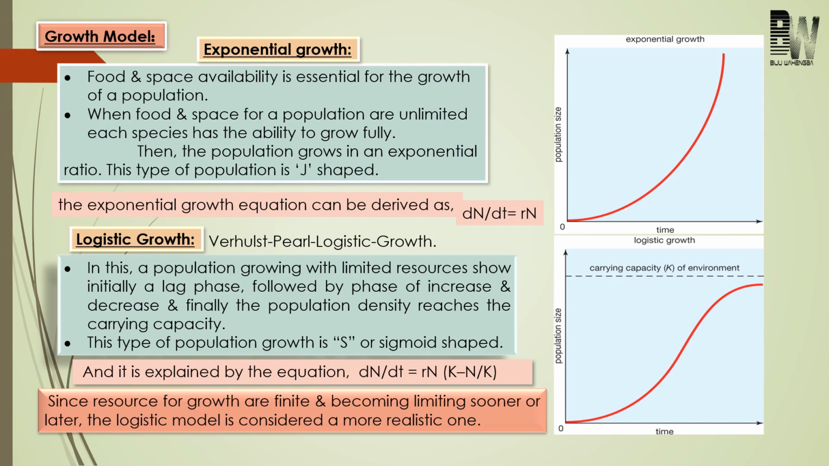Okay. Now this growth model we call what? Logistic growth. Now come to one more important point. These resources, that is food and space, cannot remain unlimited. That is, the resource will definitely become limiting sooner or later. Because of this, the logistic growth model is considered to be more realistic as compared to exponential growth. So the question is, which type of growth model is considered to be more realistic? Logistic growth. Because for exponential growth, the resources are unlimited, but at one stage it will become limiting. That's why logistic growth is considered to be a more realistic one.